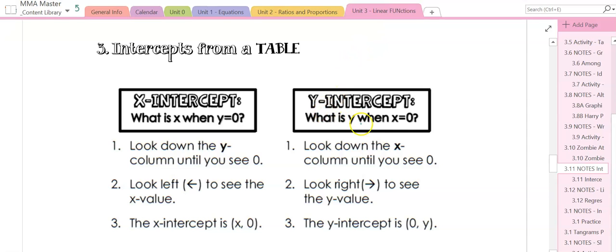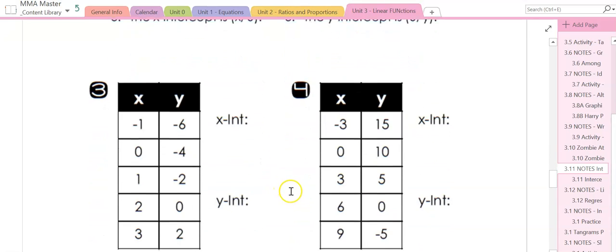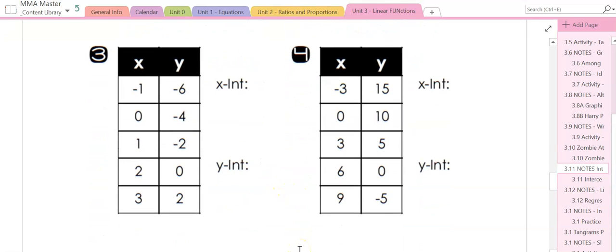So what you're going to do is look down for the x-intercept. I'm coding this one in blue as I have been. For the x-intercept, okay, you're going to look down the y column until you see 0. Then you look to the left to see the x value because the x-intercept is a number, 0. So let's go identify the x-intercepts on both of these. You go down the y column first, where y equals 0, and there is your x-intercept. It's even written as a point, (2, 0).